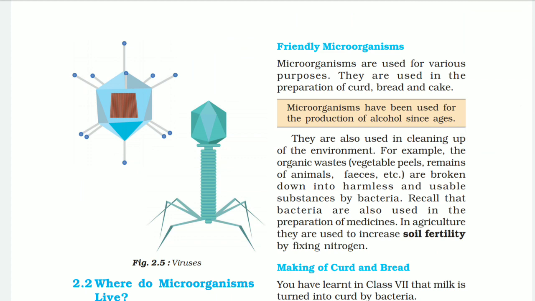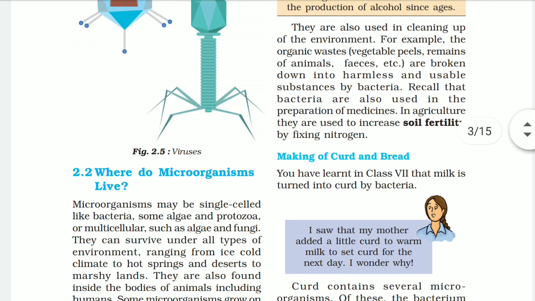Microorganisms are used for various purposes. They are used in the preparation of curd, bread, and cake. They are also used in cleaning up the environment. For example, organic waste, vegetable peels, remains of animals, feces, etc. are broken down into harmless and usable substances by bacteria. Recall that bacteria are also used in the preparation of medicine. In agriculture, they are used to increase soil fertility by fixing nitrogen. So these are all the bacteria that help us in our day-to-day life.